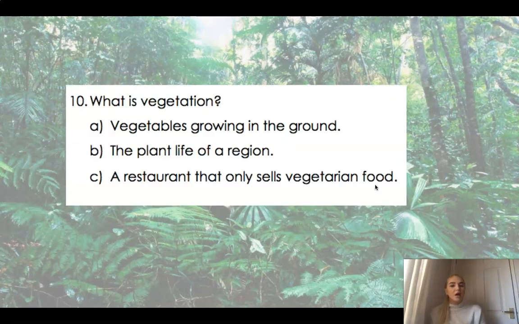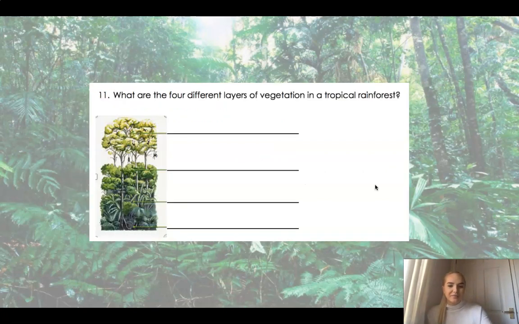Well done. Number 10, what is vegetation? Is it vegetables growing in the ground, the plant life of a region, or a restaurant that only sells vegetarian food? Pause the video, tick 1 please. Okay, well vegetation, we have not learnt about vegetables and we have not learnt about different restaurants, so this one was mainly given to you. It is the plant life of a region. Well done if you got that right.